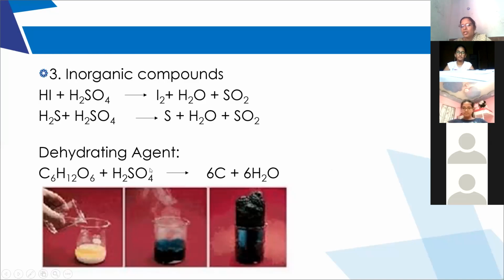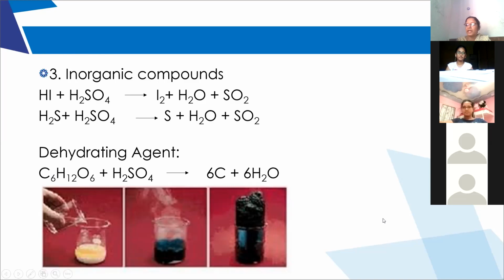See, the nature of sulfuric acid does not change. As I told you, hygroscopic means it absorbs water, but it does not change its state. The sulfuric acid remains like that only. Even if we add concentrated sulfuric acid, the water molecules from the compound will be removed, but sulfuric acid remains in the solution as it is. That is the meaning of hygroscopic. It does not break.